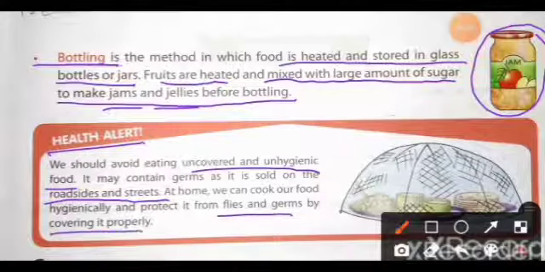We all know that the uncovered and unhygienic foods sold on the roadside or the streets contain germs, and when we eat that food, we can get fever or many diseases. So we have to eat the food which we cook in our homes, because it is hygienic and protected from flies and germs.